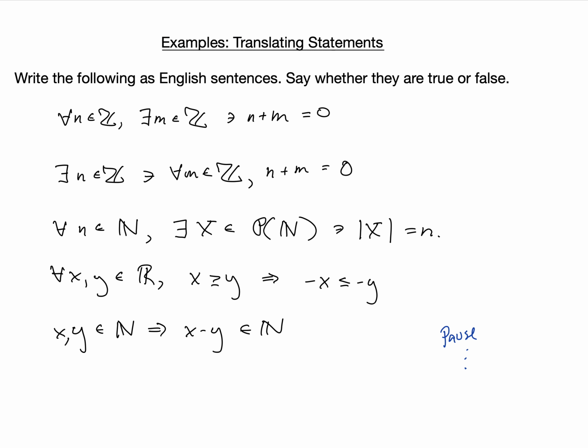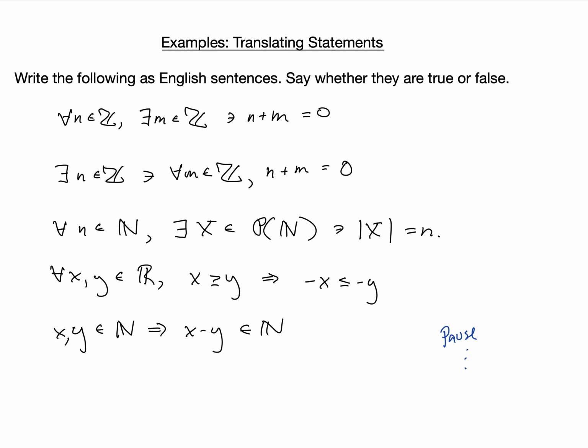Our first is, for any n in the integers, there is an m in the integers such that n plus m is equal to 0. So for any integer n, there is some integer m such that n plus m equals 0.